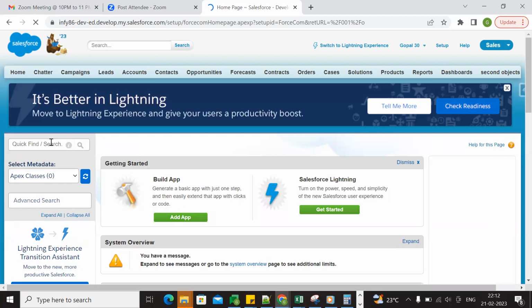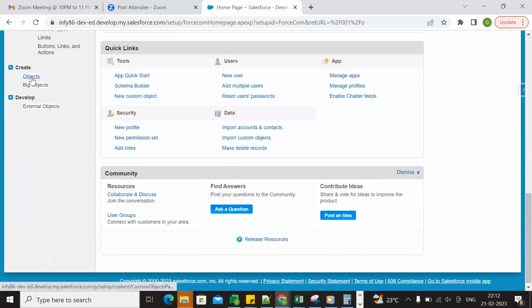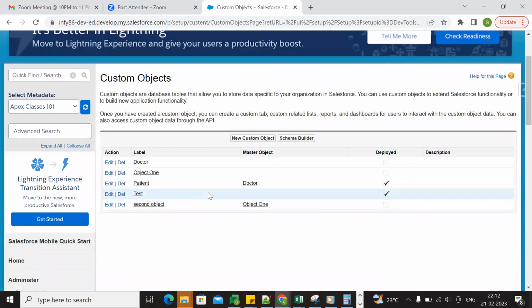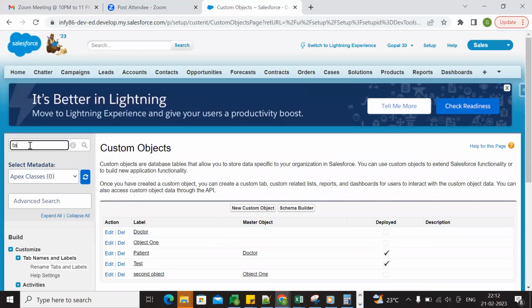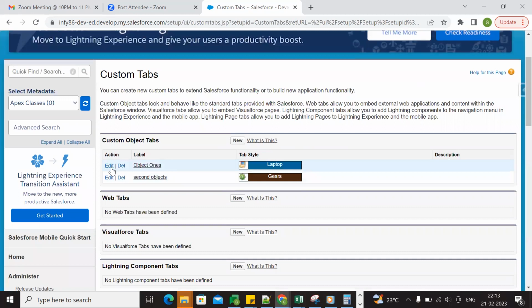Go to the custom object tabs. Then go to objects, and here tabs. So we have to go with tabs. Here we can edit and rename. Here we are going to change the tab names.